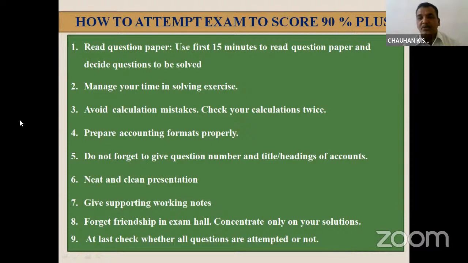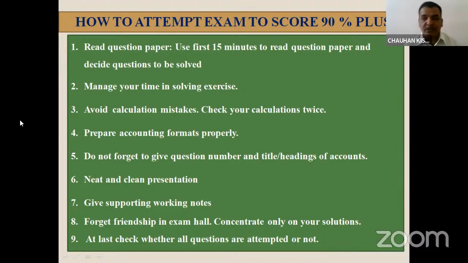Many times what happens, students do not prepare the format properly. They do not write expenditure, income, amount, rupees, debit, credit, and they lose their marks. So this should not happen. Prepare your formats, draw your formats with the help of a pencil very carefully.